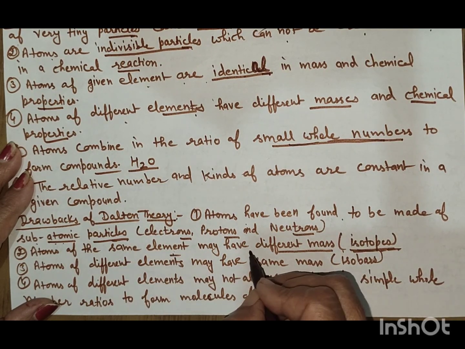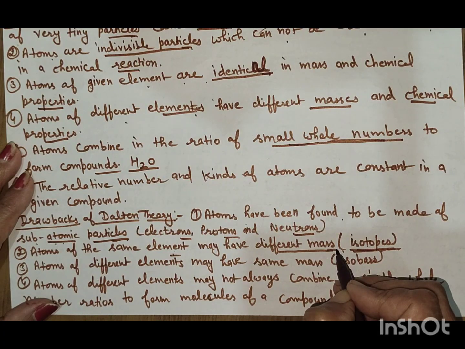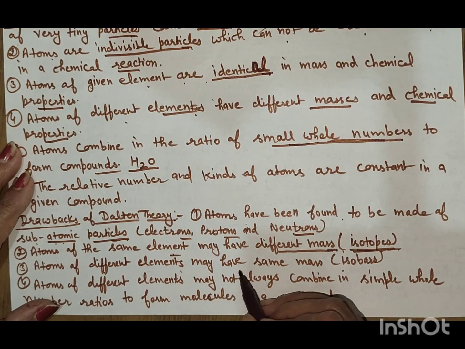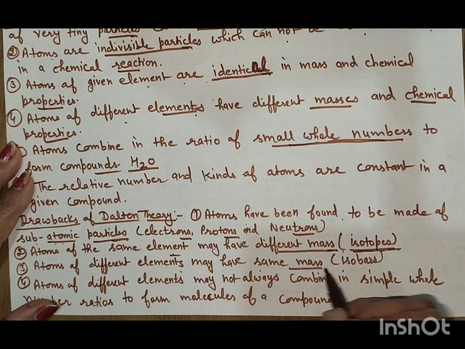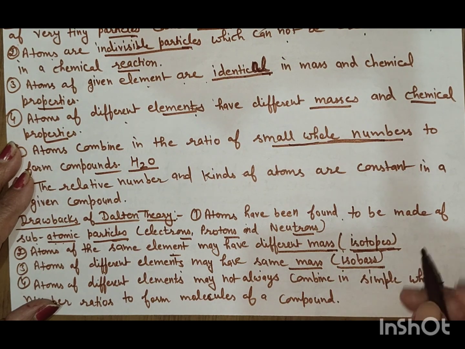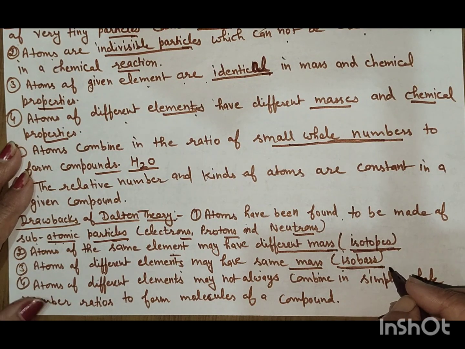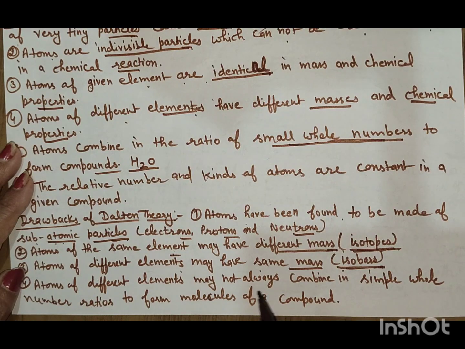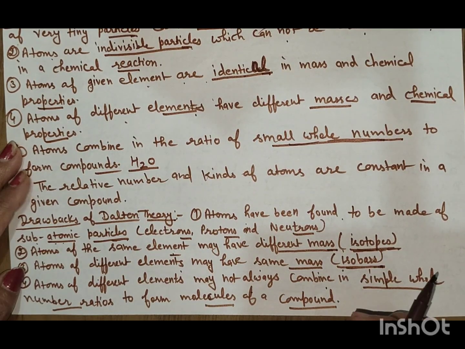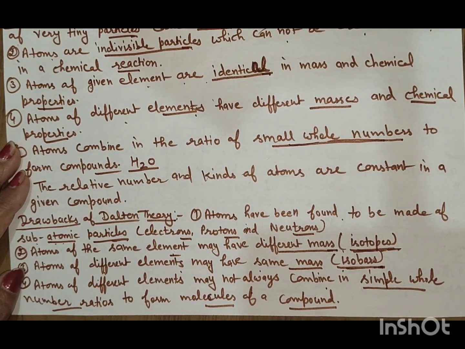Atoms of the same element may have different masses. Atoms of different elements may have the same mass, as in isobars. We can see this in the example of argon and calcium. Atoms of different elements may not always combine in a simple whole number ratio to form molecules of a compound. These were the drawbacks of the Dalton atomic theory.